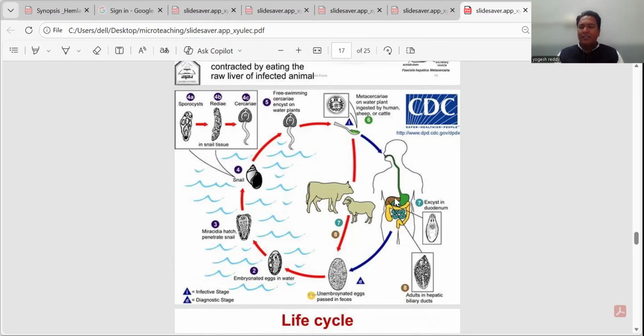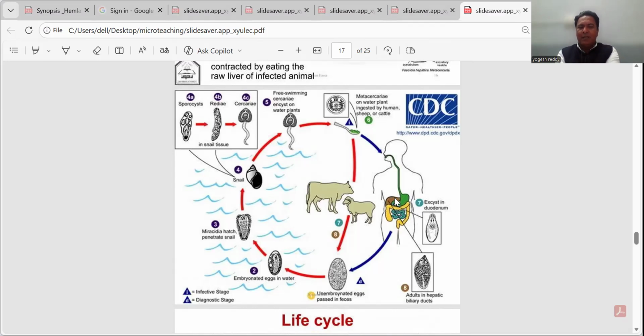This miracidium larva is free living. It is covered with cilia, which act like a locomotory organ. Though it is a helminth parasite, still it has the characteristics of a protozoan. Many times, cilia are one of the characteristics of protozoans, used for locomotion to move here and there. For example, ciliates like Opalina, Nyctotherus, and Paramecium have this type of characteristic.